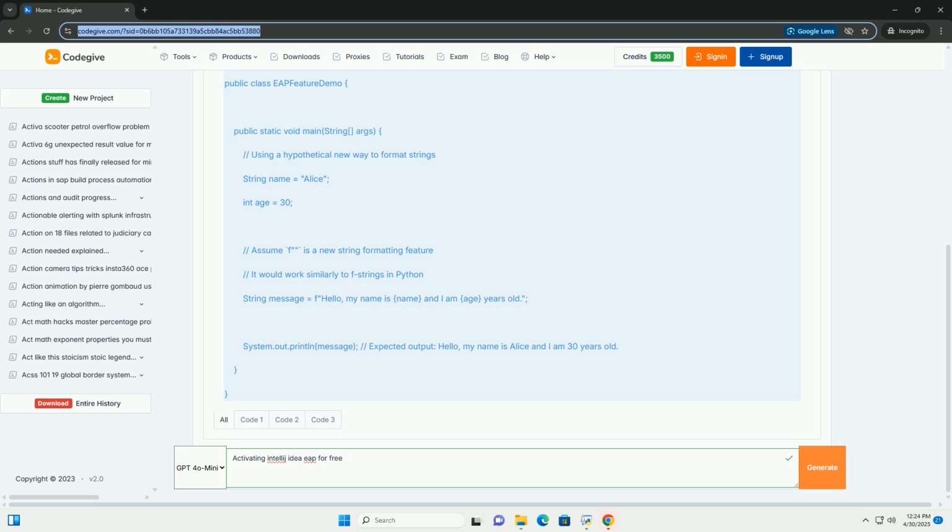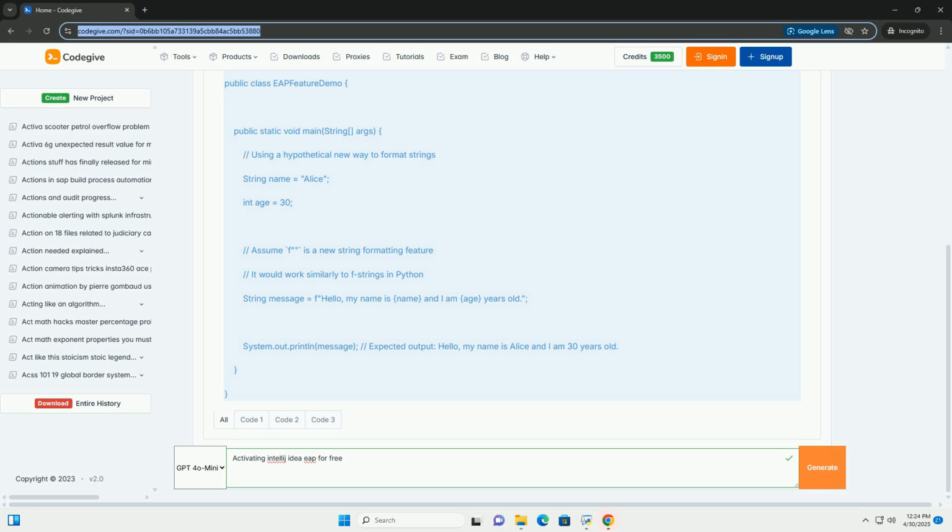Important notes about license server activation. JetBrains-provided URL: only use this method if you have been specifically instructed to do so by JetBrains and have been provided with a valid license server URL. Security: be cautious about using license servers from unknown sources. Only use official JetBrains-provided servers. Consult documentation: if you are instructed to use a license server, JetBrains will usually provide detailed instructions on how to configure and use it.